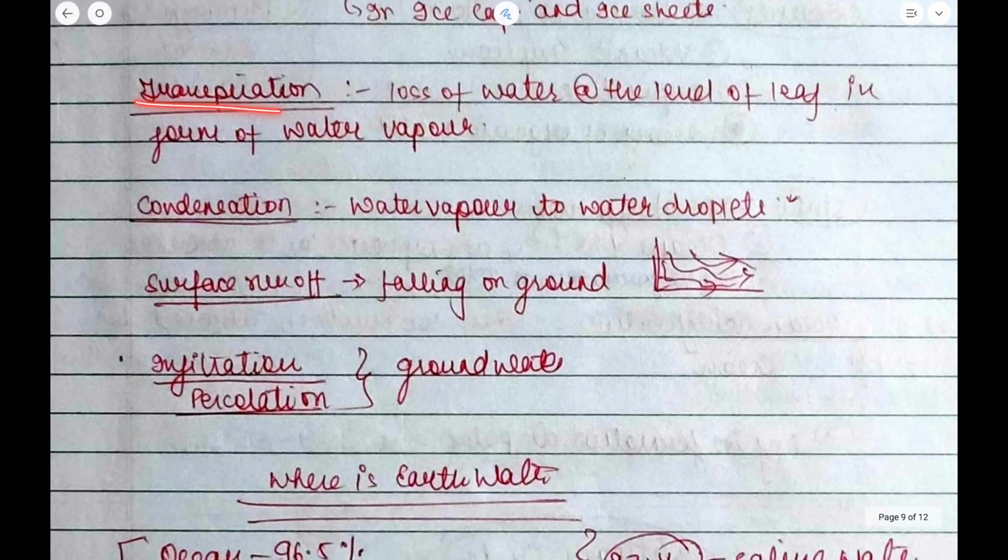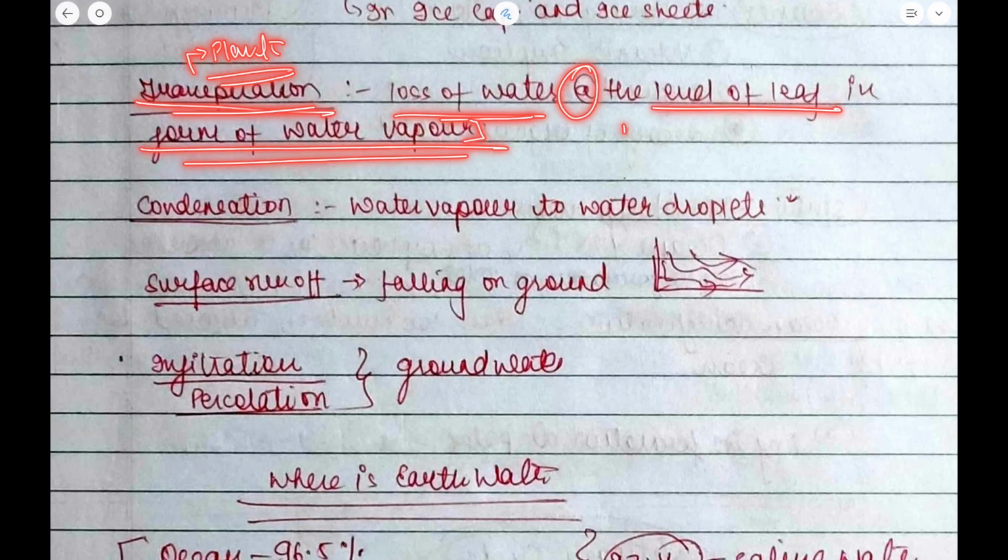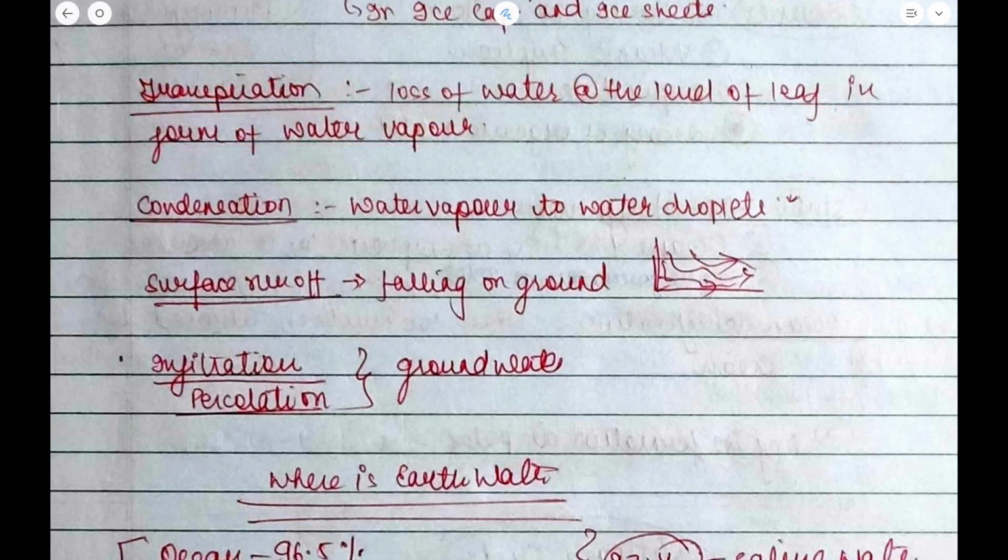Now what is transpiration? Transpiration takes place in plants and it is the loss of water at the level of the leaf in the form of water vapor. So in the leaf, when water evaporates into water vapor, this is known as transpiration. What is condensation? When the water vapor changes to water droplets.